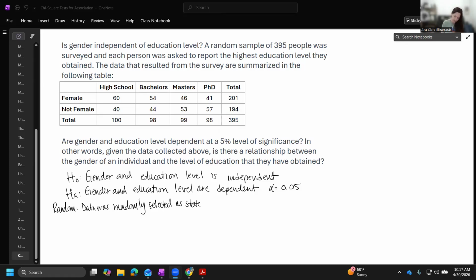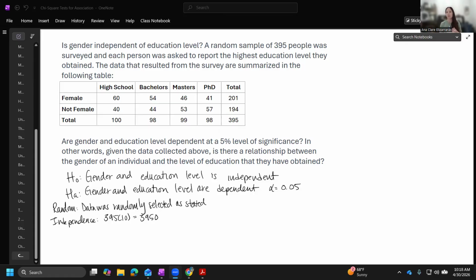What about independence? Was our sample small in comparison to our population? We don't want to have to worry about sampling with or without replacement. 395 times 10 equals 3,950. They don't really give us a population. They're just saying a random sample of 395 people surveyed.